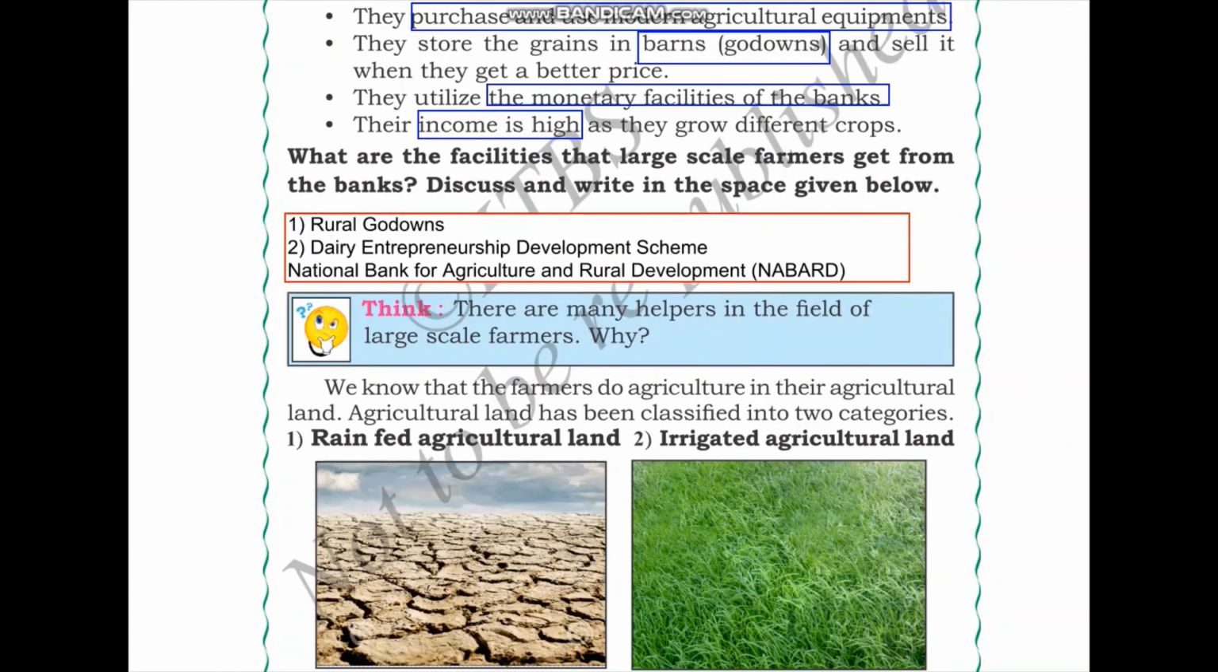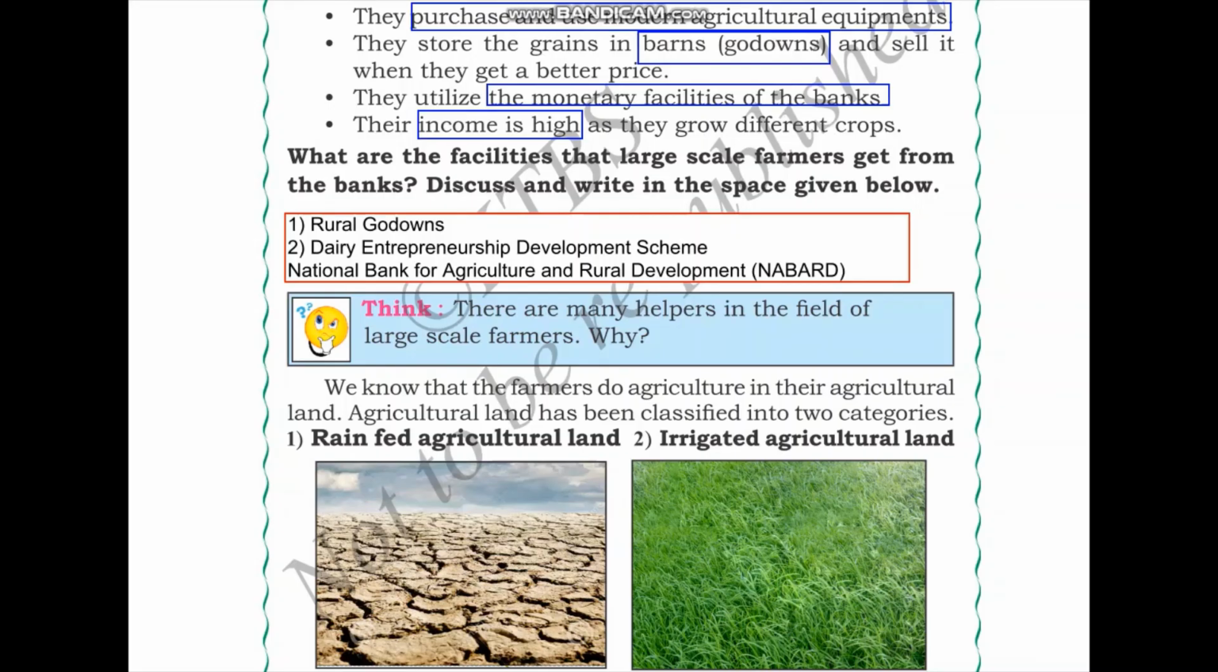Think, there are many helpers in the field of large-scale farmers. Why? If you remember our large-scale farmer Manjamma, her land was 10 to 15 acres. Because the land is so big, it is not possible for one person or even one family to cultivate all the land. Therefore, they take the help of other workers.